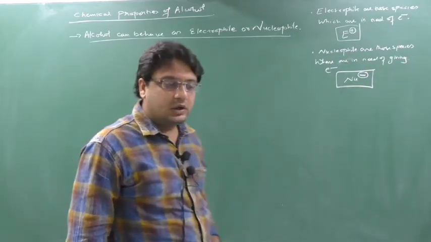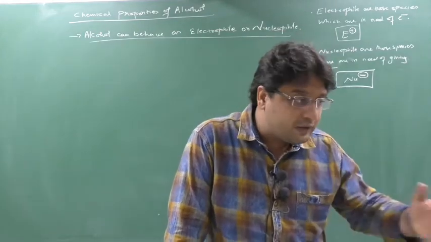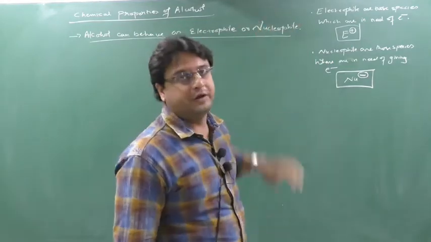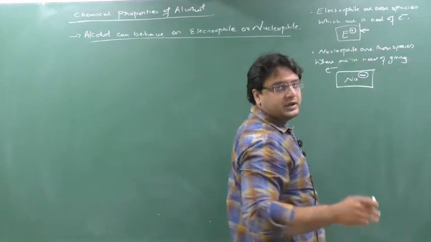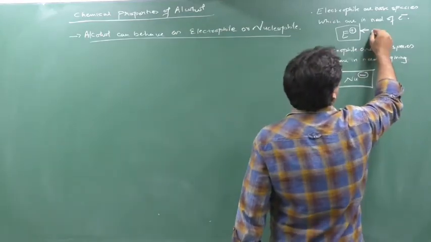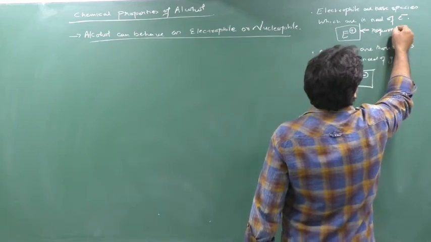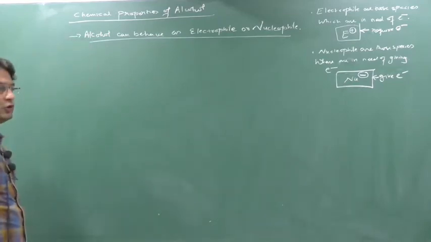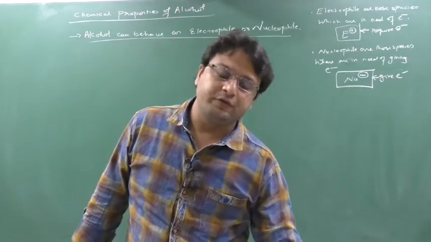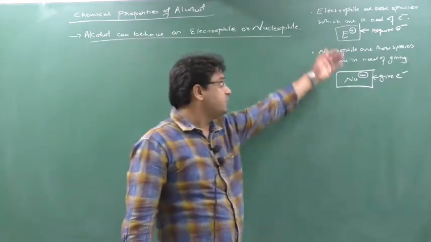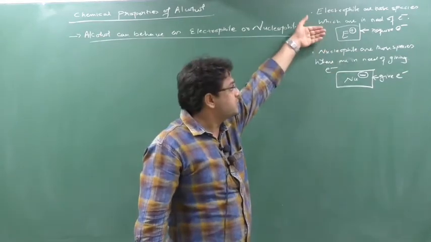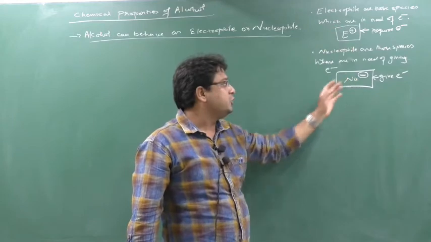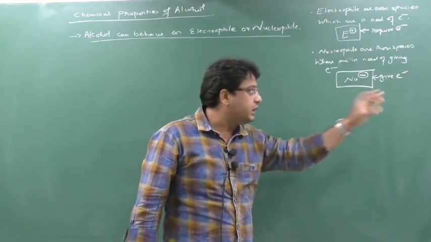So nucleophiles are those which give electrons, they have extra electrons. And electrophiles are those which are in need of electrons. In short language I can say: electrophile requires electron, nucleophile gives electron. Clear? Electrophile means they will attract the electron. Nucleophile means they will give the electron.